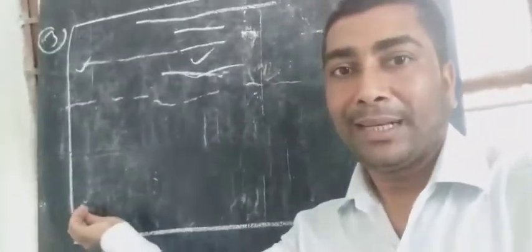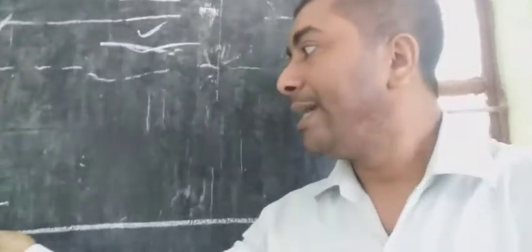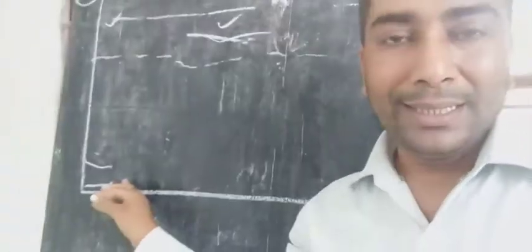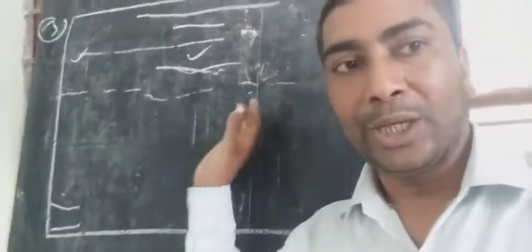And at the end, write down here your name. Your name is Sanjay. Here you will write Sanjay, and below the name write down the post. Post means class 6. Sanjay, class 6. Okay, notice complete.